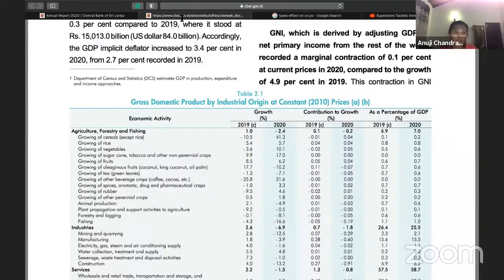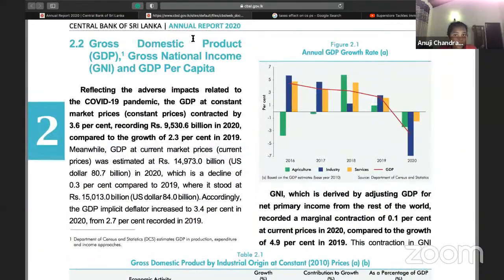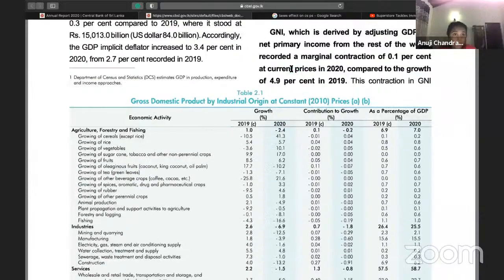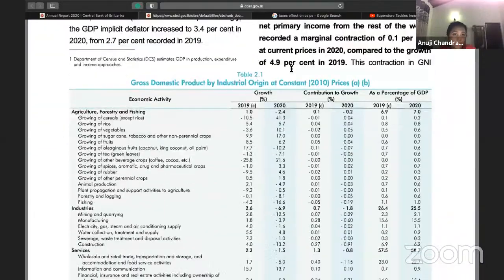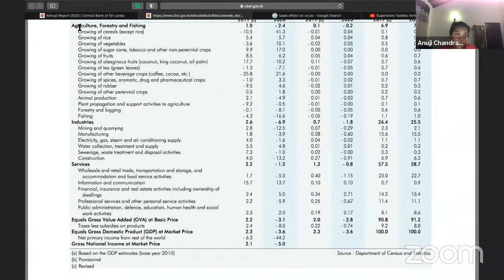Now, guys, this is the Central Bank Report 2020. Here you can see GDP, gross domestic product, by industrial origin at constant prices. Basically, this is the sectoral approach. You have each sector. I told you there are three sectors: agriculture, forestry, and fishing, then industries and services. These are the three main sectors.